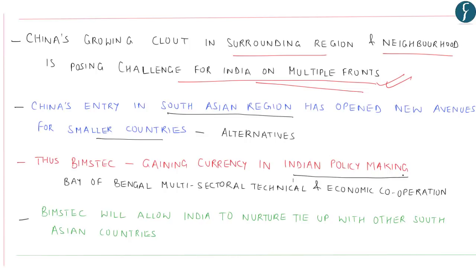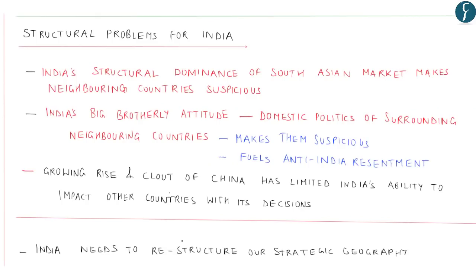As we know, BIMSTEC stands for Bay of Bengal Multi-Sectoral Technical and Economic Cooperation. BIMSTEC will also allow India to tie up with other South Asian countries and help India nurture ties with these South Asian countries. However, certain structural problems still remain for India.